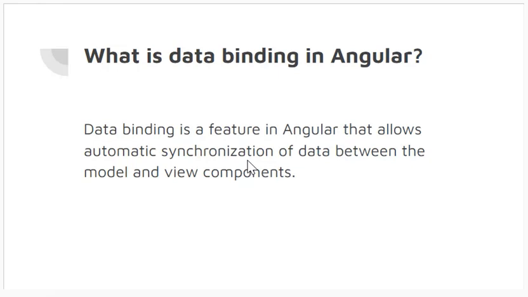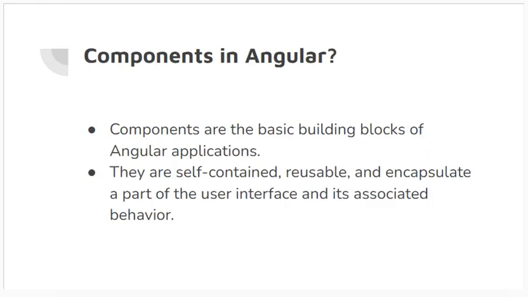View is of course this web area that you see, and the model is the logic, or the data model behind it. So this feature that allows this synchronization, or this flow of data, is called data binding. And there are two types of data bindings: one-way data binding and two-way data binding.